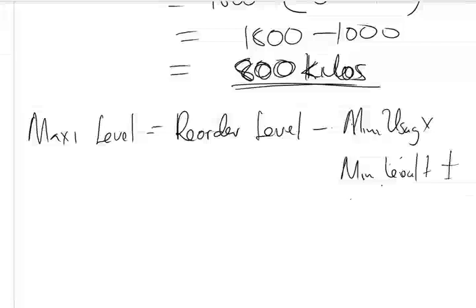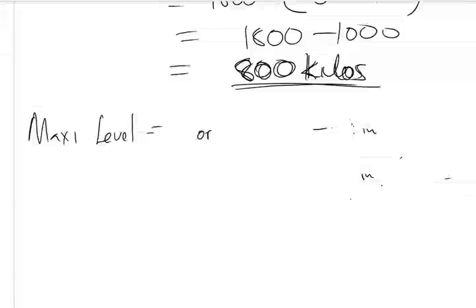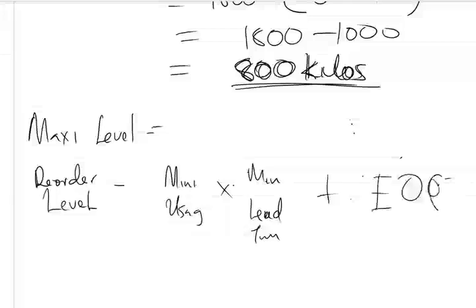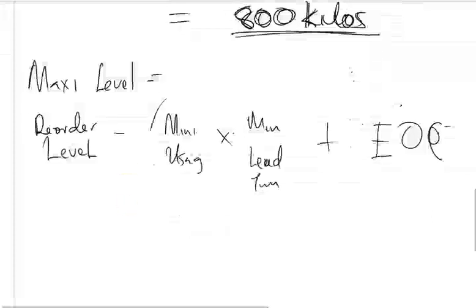Let me just rewrite it, it seems like it did not fit. So it equals reorder level minus minimum usage times minimum lead time plus EOQ. Using BODMAS, we'll start with this.